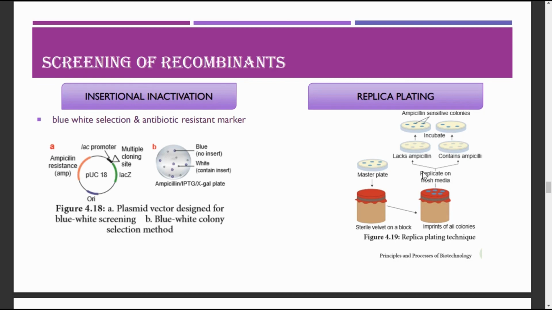So when they are pressed over this second plate containing this antibiotic, the colonies of cells which have this antibiotic resistant marker alone will grow. The other cells will not grow. By this we can identify whether the cells have got the rDNA, recombinant DNA, or not.